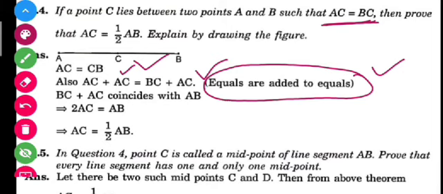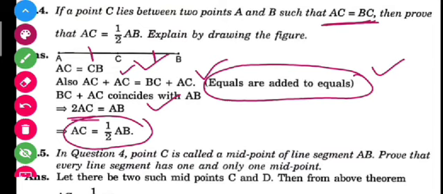Very simple. So what you have to do is just add the similar term on both sides, because you know that if equals are added to equals, the wholes are always equal, and by solving this you will get the result here. Okay, so let us move to question number 5 here.